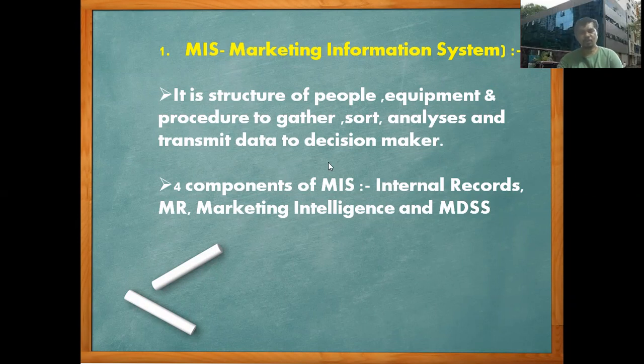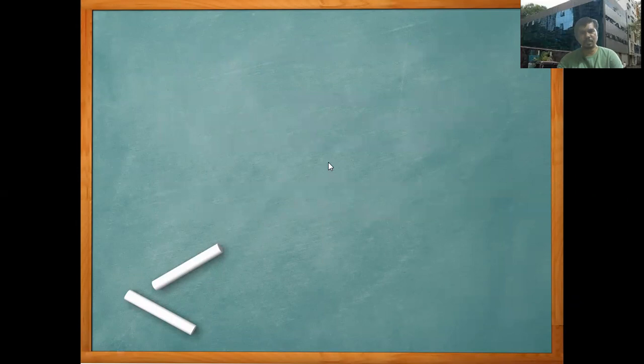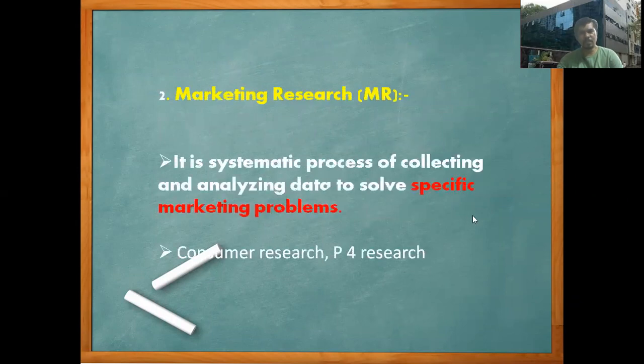Now we are going to see the second function of marketing: marketing research. It is a systematic process of collecting and analyzing data to solve a specific marketing problem. Here we have 4 Ps research, that is consumer research, and the 4 Ps research, which is product research, price research, place research.